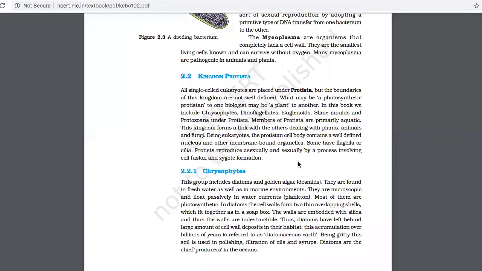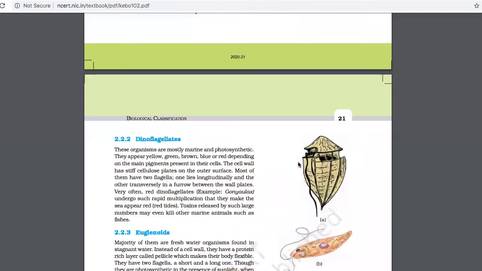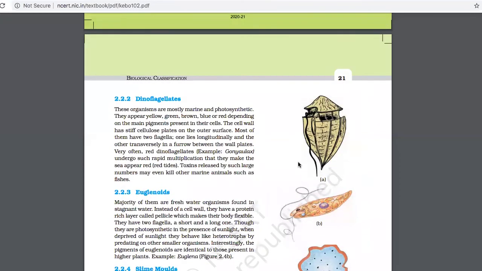Protoarchaea and euarchaea are types of archaea. They have a protein rich layer which makes the body flexible. So this is taken from this particular part only. They have a protein rich layer called the pellicle. Pellicle is rich in what? Protein. Okay.